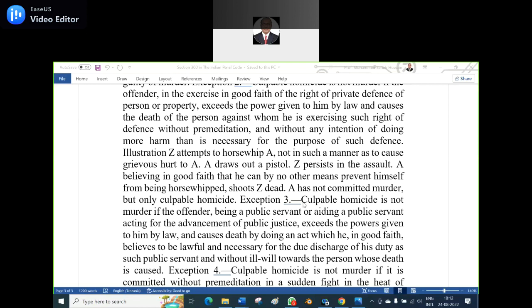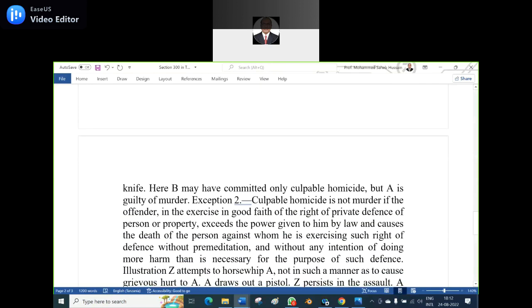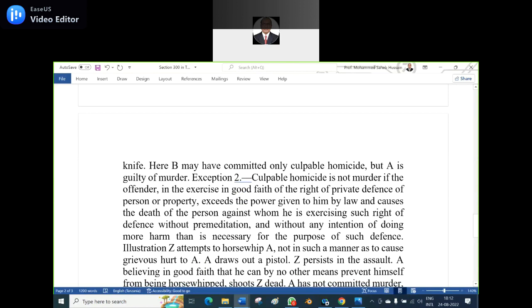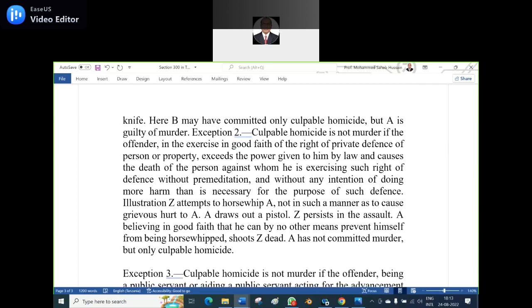It does not amount to murder because he wants to do the public duty he is doing. At that instance, he can use the force. If any person stops it, and if he uses such a force and consequently the person died, then it amounts to culpable homicide, but not murder.